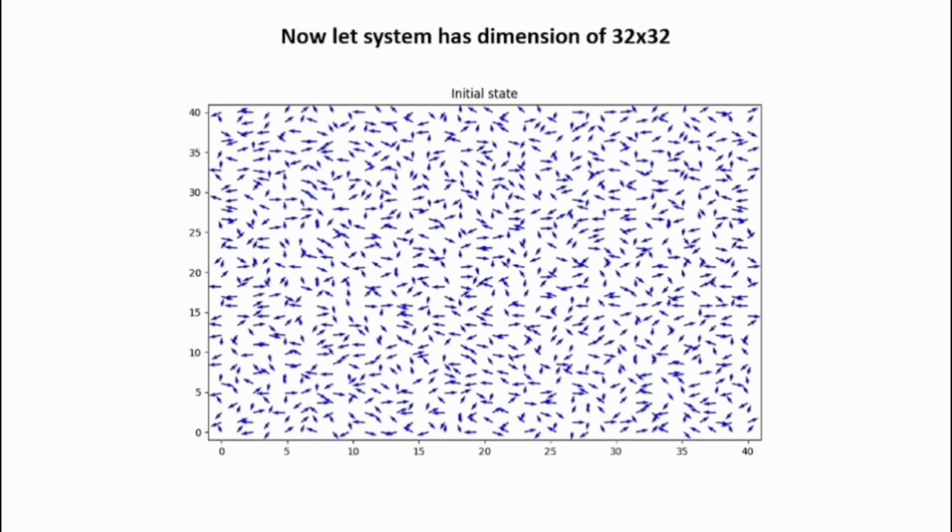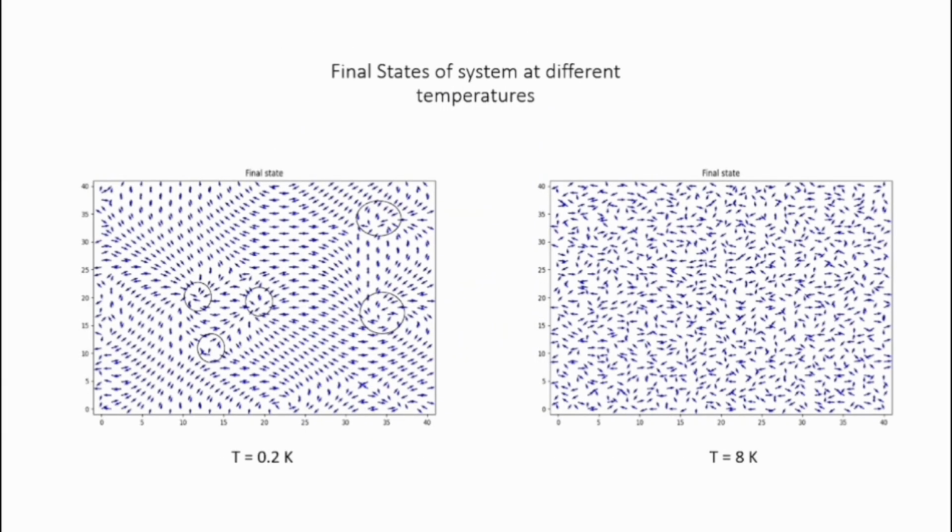Now take a system of 32 by 32 dimension, and we run the Metropolis algorithm for 1 lakh steps. We run it for two temperatures, a lower temperature of 0.2 Kelvin and a higher temperature of 8 Kelvin. We saw that after 1 lakh steps at higher temperature, the spins remain random, as you can see in the picture, and at lower temperature, the system follows a structure.